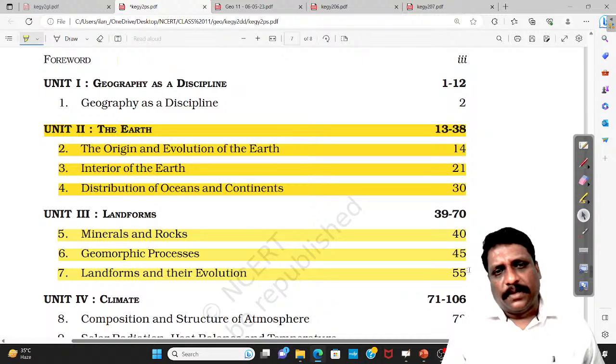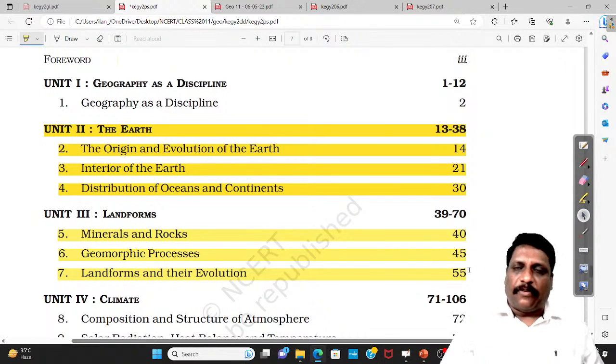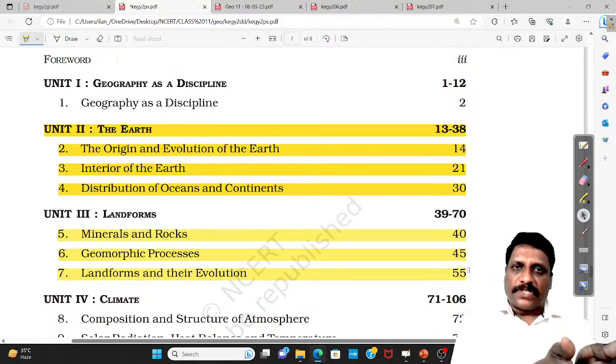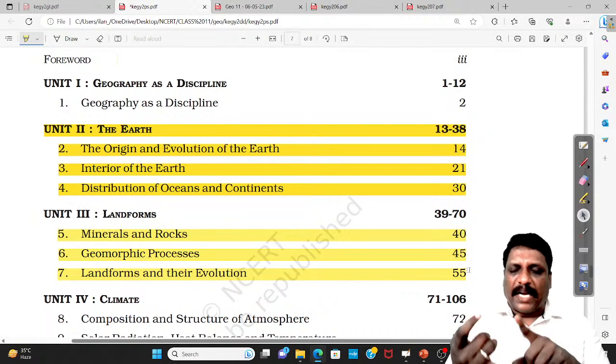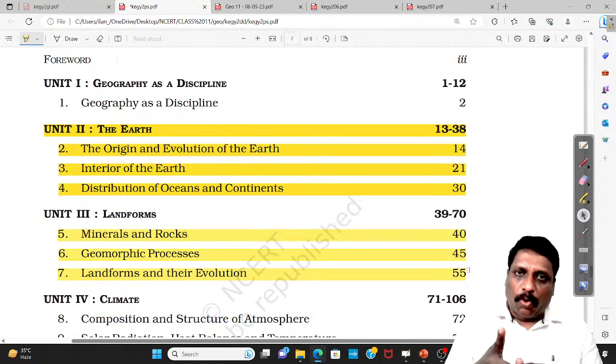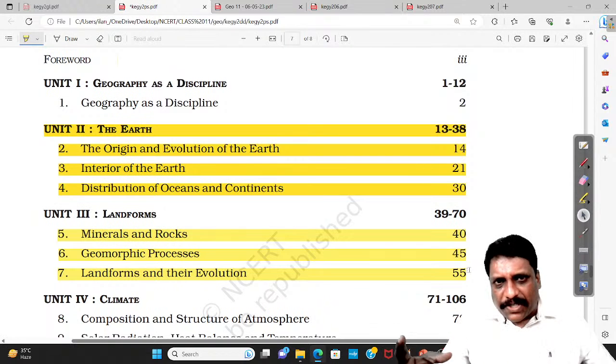In geomorphic processes, concentrate on what is endogenic force and what is exogenic force. Landforms: the 5 agents of gradation and the respective erosional and depositional landforms created by river, glacier, underground water, sea wave, and wind. That's how your preparation should be.